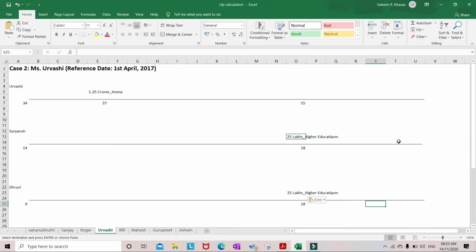So they are going to marry at the age of 27 and the current cost of marriage is 20 lakhs. This is for marriage.